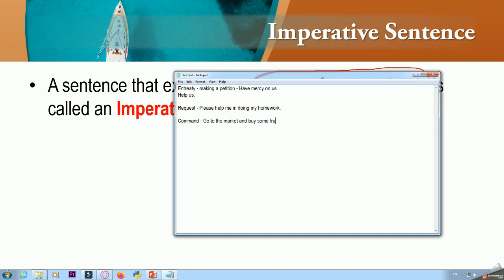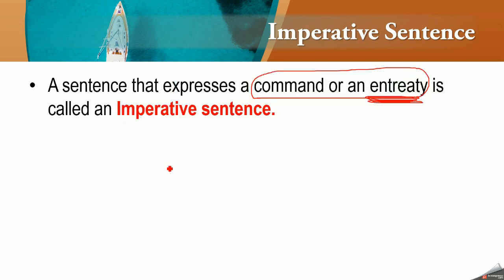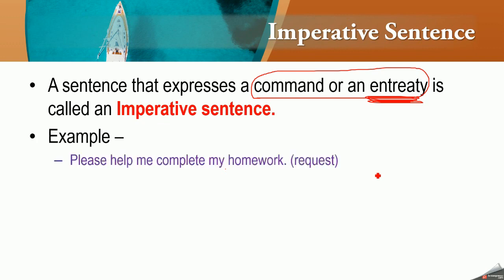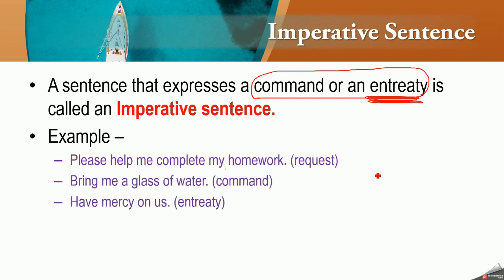Go to the market and buy some fruits. So what are we doing over here? We are giving a command or an order to somebody to do something. Please help me complete my homework. This is a request. Bring me a glass of water. This is a command. Have mercy on us. This is entreaty.